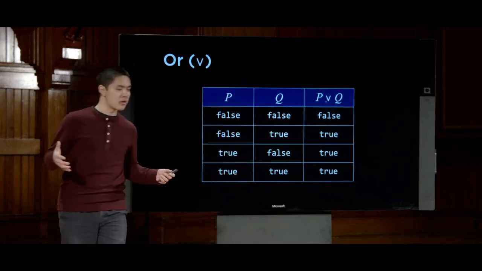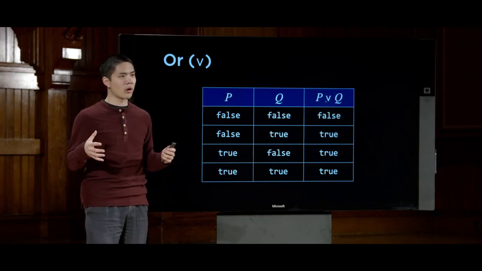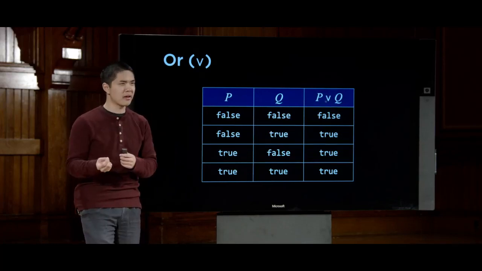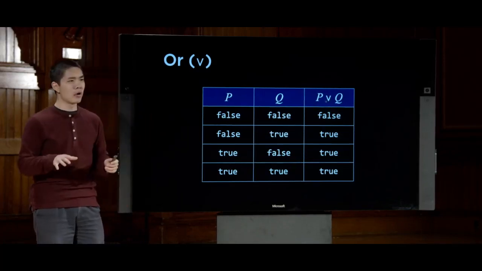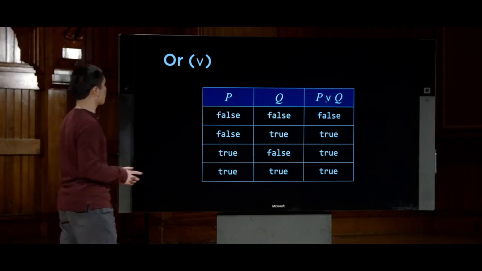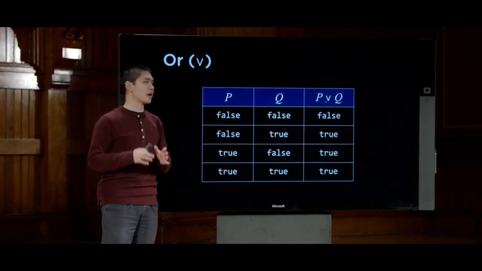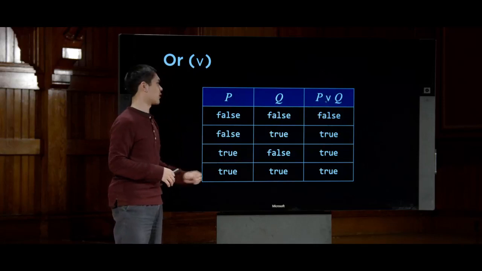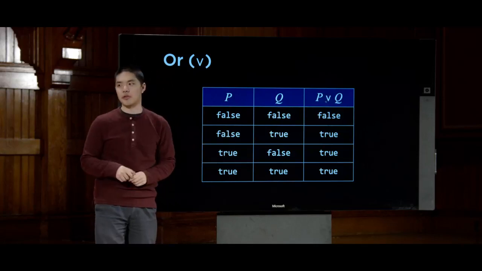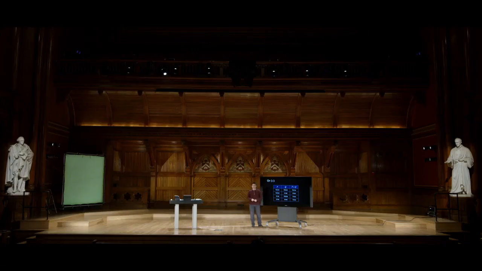In logic, there's another symbol known as the exclusive or, which encodes this idea of exclusivity, of like one or the other, but not both. But we're not going to be focusing on that today. Whenever we talk about or, we're always talking about either or both, as represented by this truth table here. So that now is and, and or.